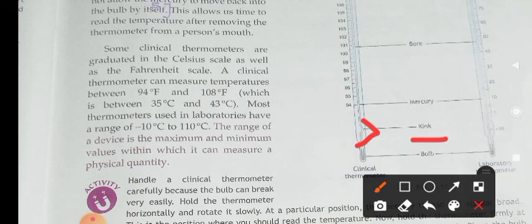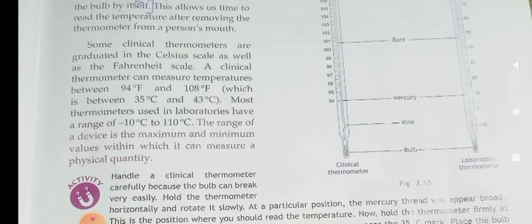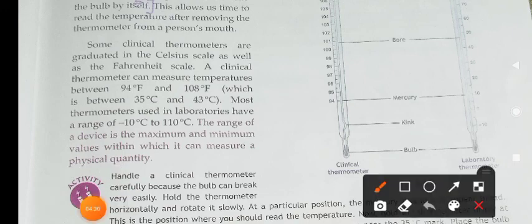Do you understand, children? This is present in the case of clinical thermometer. But in the case of laboratory thermometer, it is not present.